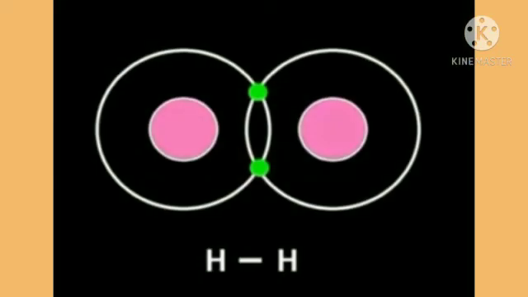As a result, the electron duplet of both hydrogen atoms is complete and a chemical bond is formed between them. A chemical bond formed by sharing of valence electrons of two atoms with each other is called a covalent bond. One covalent bond is formed by sharing of two valence electrons. A covalent bond between two atoms is also represented by a dash joining their symbols.